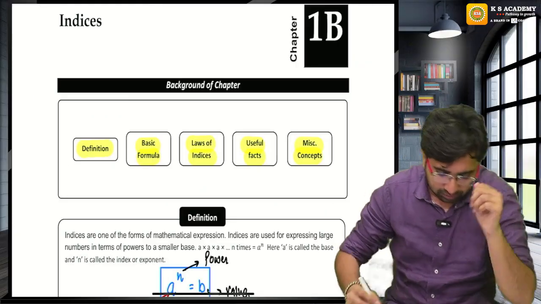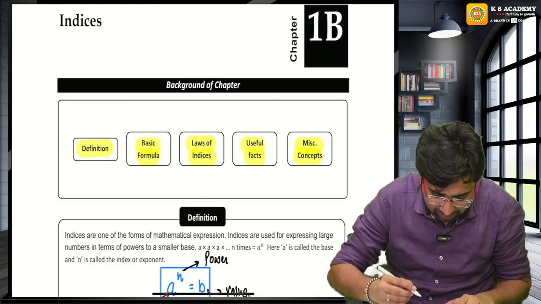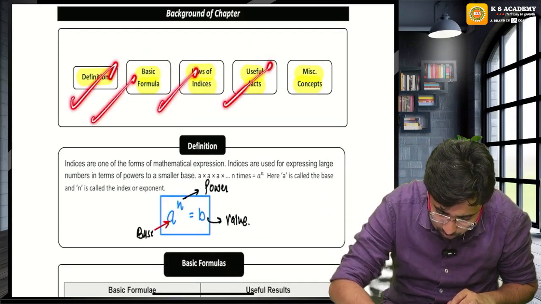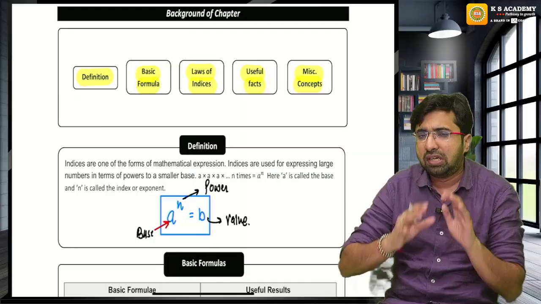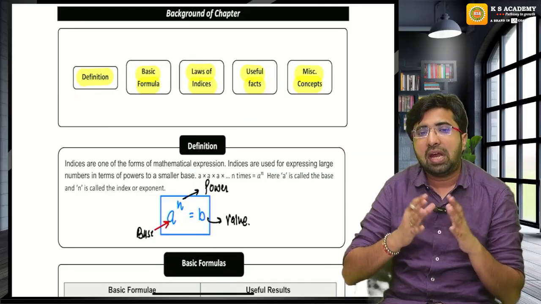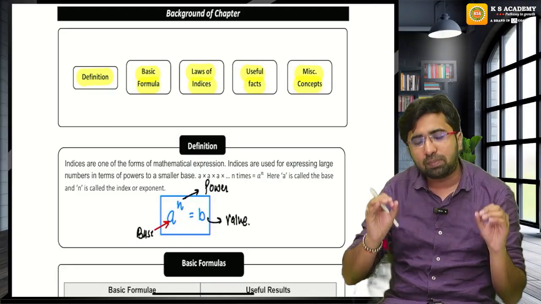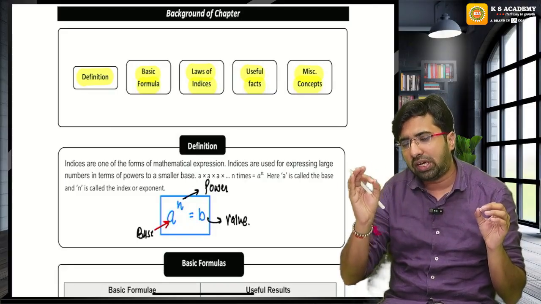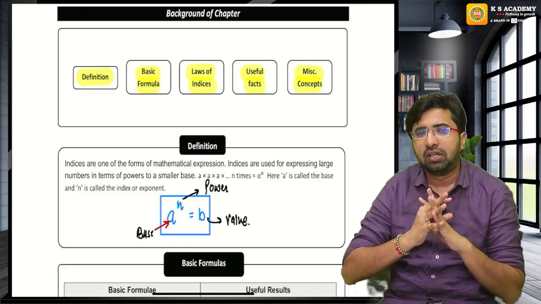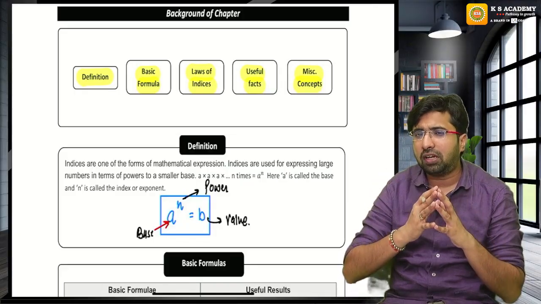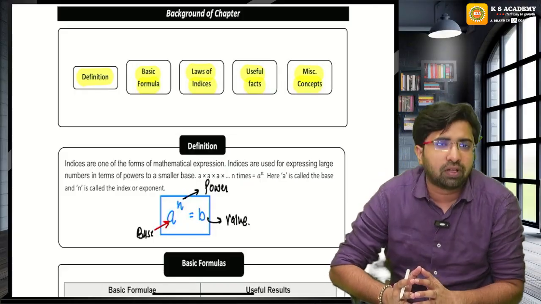So guys, now let's start. In the indices chapter, first of all, let's start with the definition, basic property, laws, useful facts, and miscellaneous concepts. A very small and very easy chapter, and at the same time the weightage is 3 to 4 marks, sometimes 2 marks. But at bare minimum, from ratio proportion and indices, you can fetch 5 marks. So it is easy and it gives you more weightage. So it's definitely important that you give a good amount of coverage to this chapter.